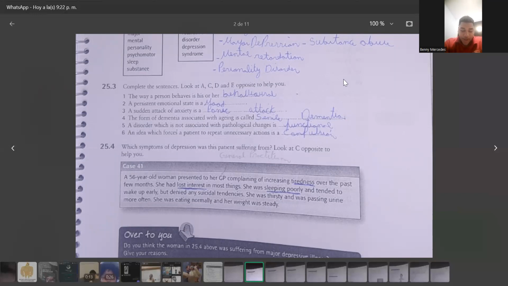Tiredness is the first symptom, and the second is lost interest in most things. She was sleeping poorly, which is the third symptom, and tended to wake up early, but denied any suicidal tendencies. She was thirsty and was passing urine more often. She was eating normally and her weight was steady.